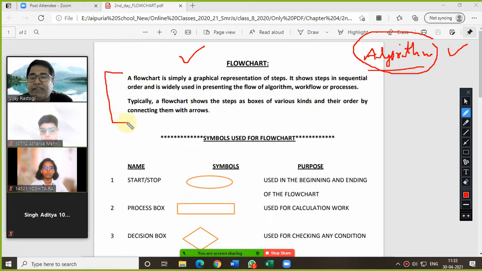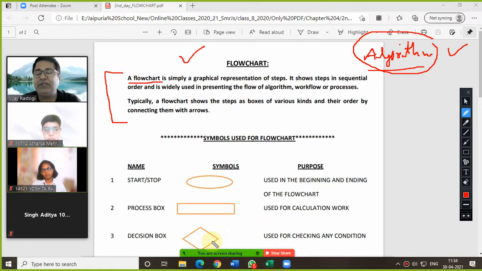In short, we can easily understand. A flow chart is simply a graphical representation of steps which you have written as an algorithm. It shows steps in sequential order and is widely used in presenting the flow of an algorithm, workflow, or you can say the process which you have written in your algorithm.